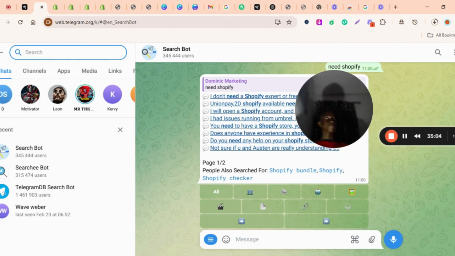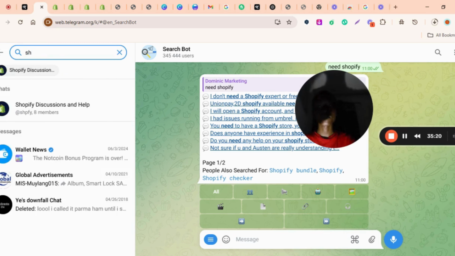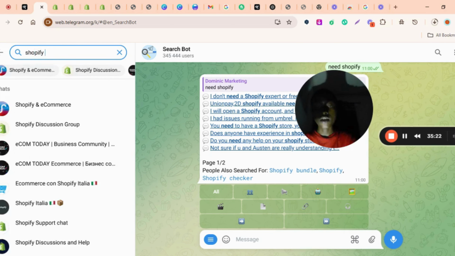And also, the last is part of searching it. This one doesn't include a bot, it's the normal searching page. Like I said earlier, you have to translate those words to different languages. For example, I want to look for Shopify.